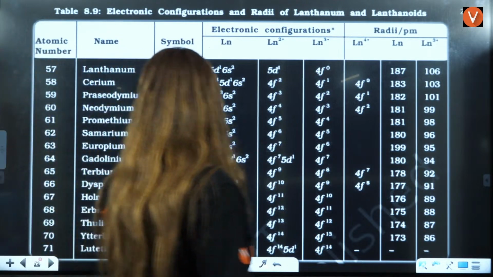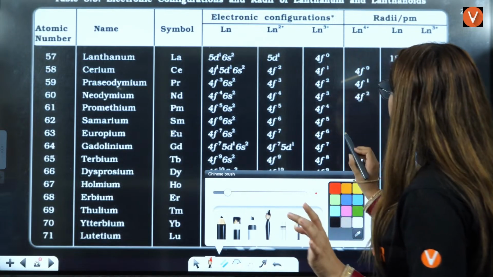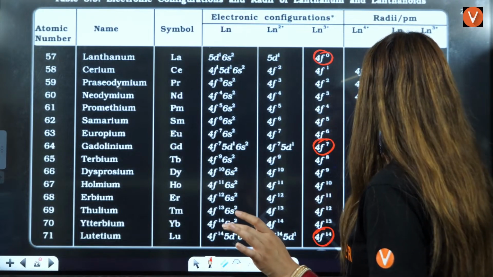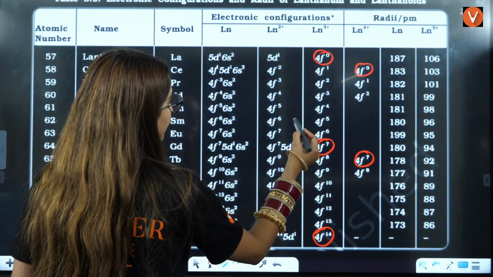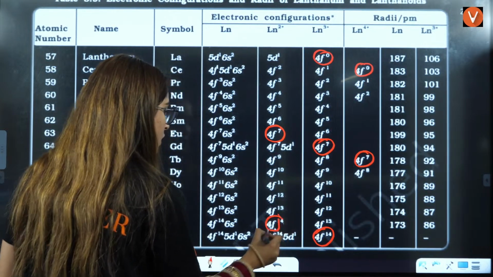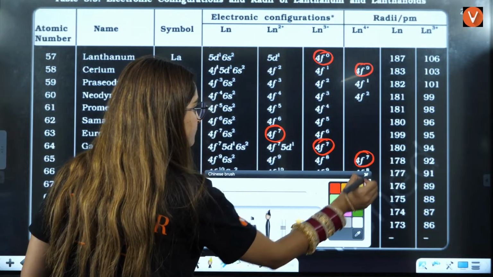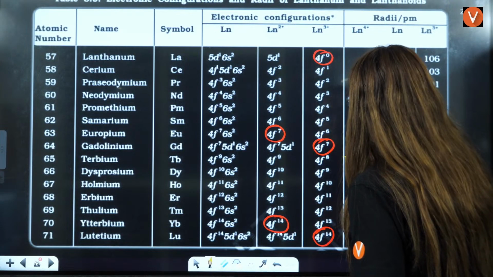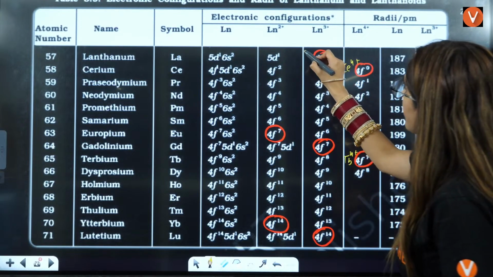Then the last chart here what you should remember, these things here, 1, 2, 3, then this one, then from here you will have, this is, 7, yes, this one and this one. Okay, these are the things that you should remember, that terbium 4 positive has half filled, right? Cerium 4 positive has 0 electronic configuration.